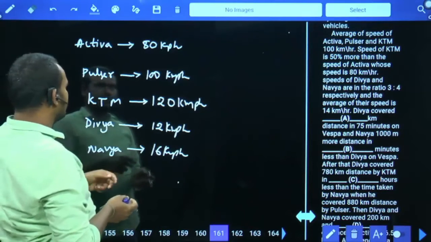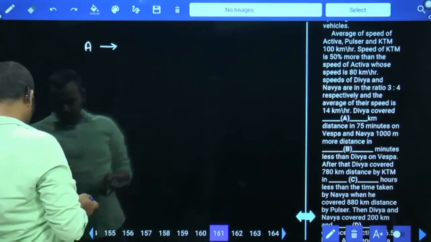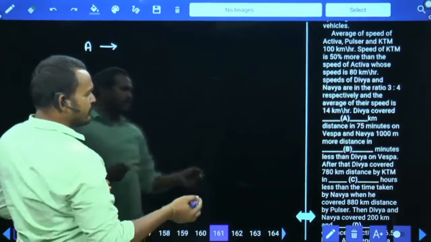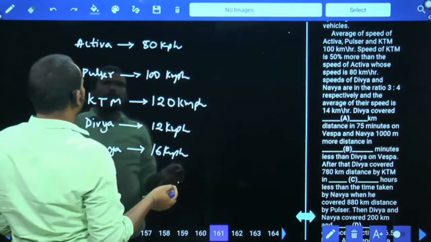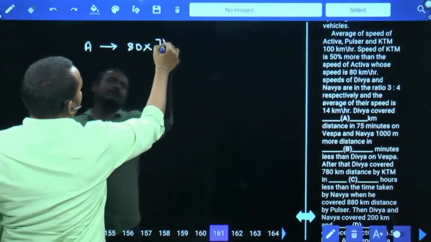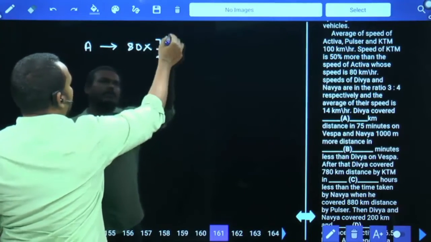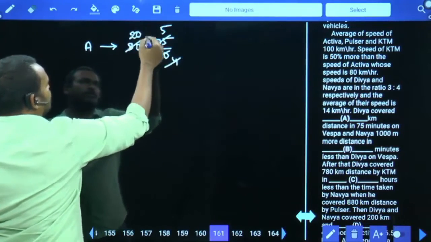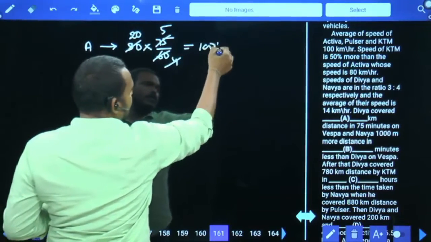Distance means speed into time. Distance in how many minutes? 75 minutes. What is the Activa speed? 80. 80 into 75 by 60. It will be 5 times, and it is 4 times, 4 20 times. 20 into 5, it is 100 kilometers.